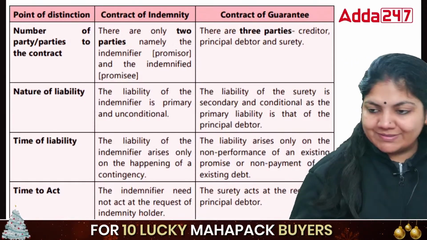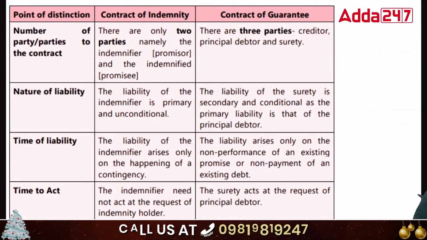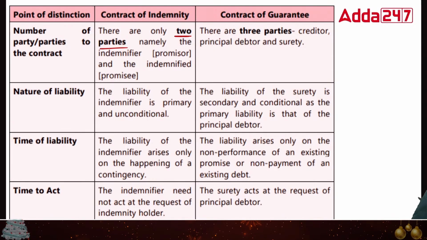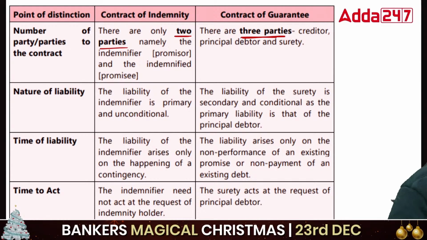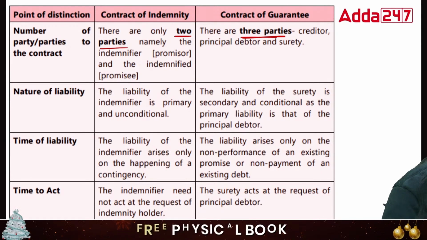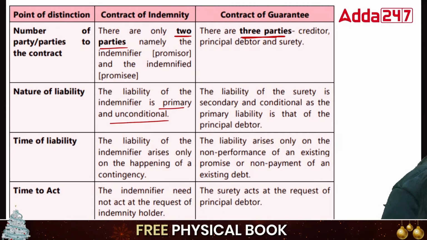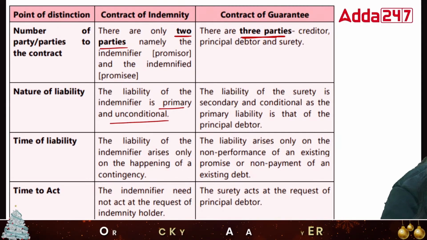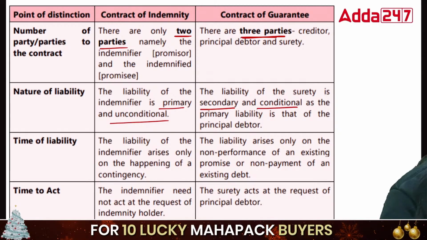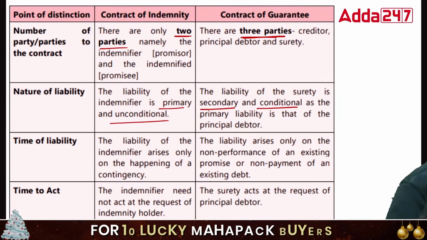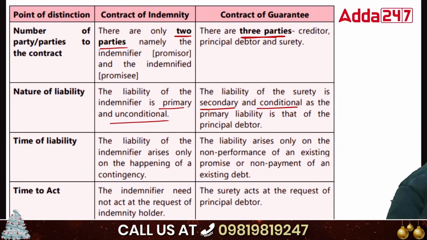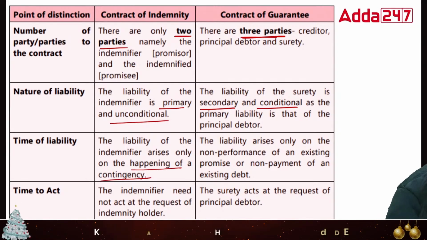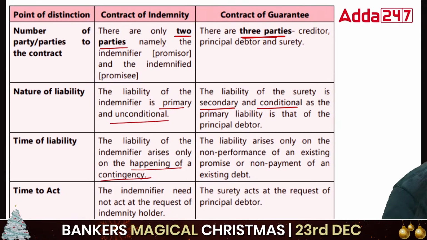So class, now let's see the difference between these two. In contract of indemnity, there are two parties. In guarantee, there are three parties. Nature of liability: the liability of indemnifier is primary and unconditional. And for guarantee, it is secondary and conditional. Time of liability: the liability of indemnifier arises only on the happening of a contingency. It means when an accident will happen, then car insurance, when a person will be admitted.